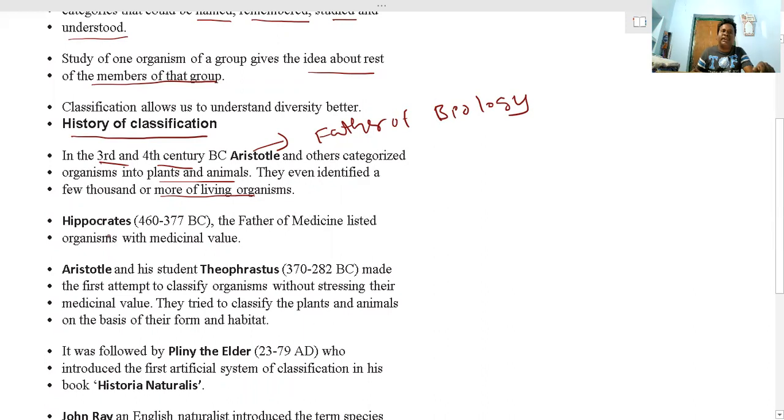Next is Hippocrates, whom we call the father of medicine. He listed organisms with medicinal values. In India, Ayurveda is there, and many medicinal plants are available.